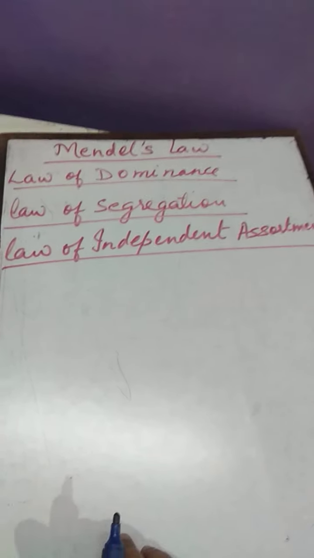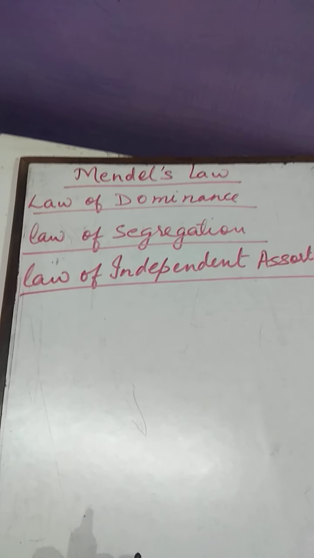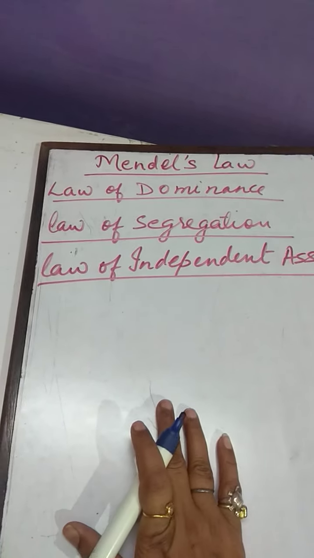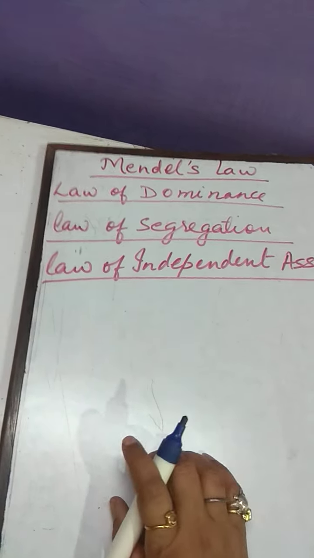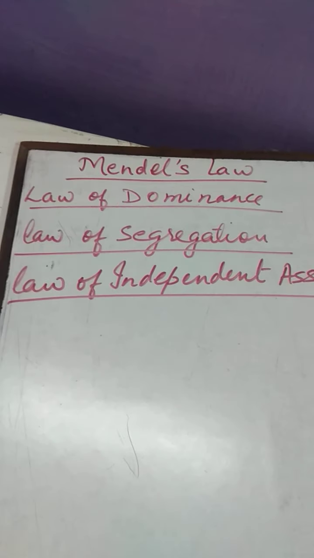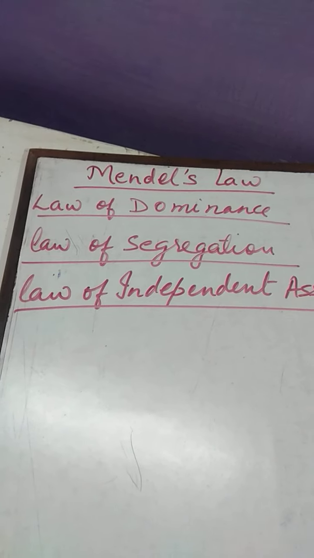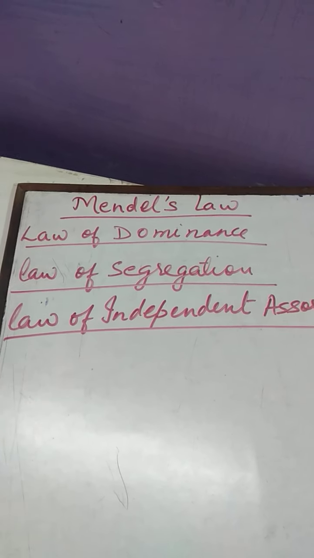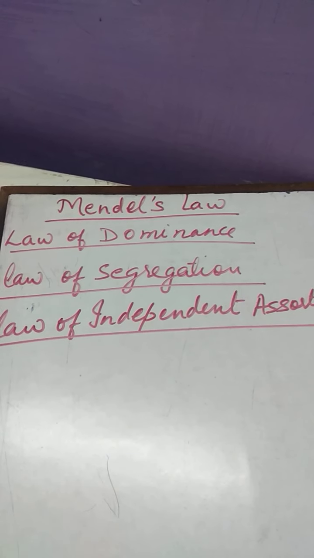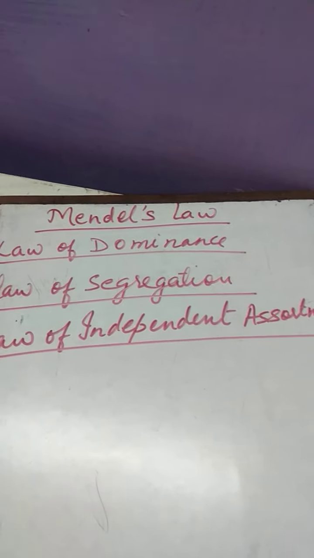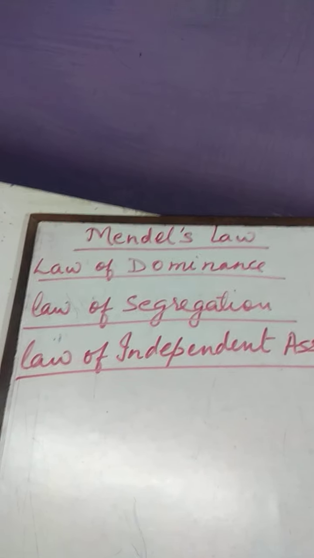Good morning, students. Already we have started the chapter Principle of Inheritance. In that we have discussed the pre-Mendelian experiments and different views. Clear? After that I explained Mendel's experiment, what the result of Mendel's experiment was, and then I told you the interpretation, and we went through terms like inheritance, heredity, variation, dihybrid, monohybrid.